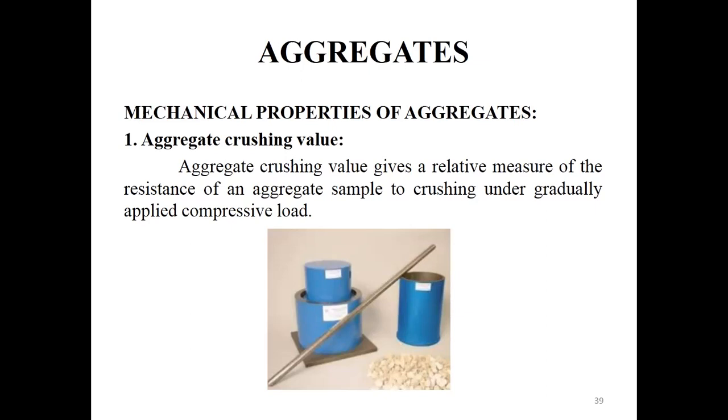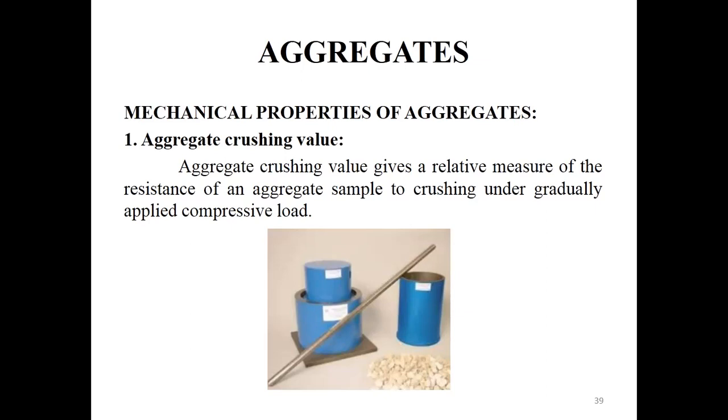For example, when cement paste of very good quality is provided and its bond is also satisfactory, the mechanical property of the rock and the aggregate will influence the strength of the concrete. Obviously, it also influences the strength of the concrete, so everything is important. Its mechanical property is important, and the bonding between the cement paste and the aggregate is also important. The compressive strength of the parent rock does not surely indicate the strength of the aggregate in the concrete.